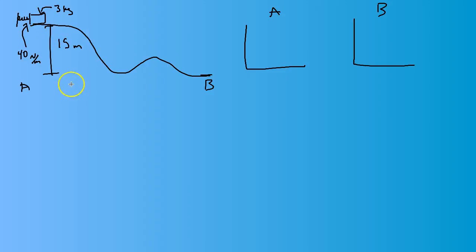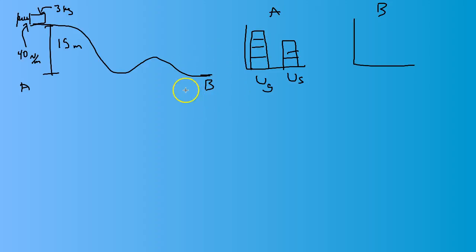So at the beginning here, there's two types of energy present. What are those types? Well, since you have a spring that's compressed, we have elastic potential energy, some amount, I'm not sure how much. And then because we're up on this hill, we can say that we also have gravitational potential energy.